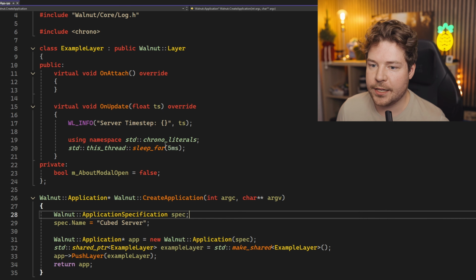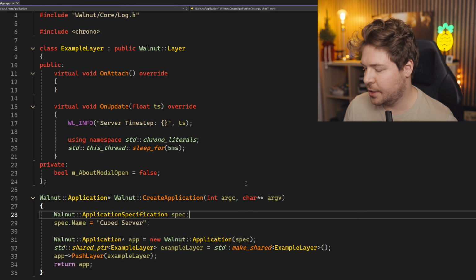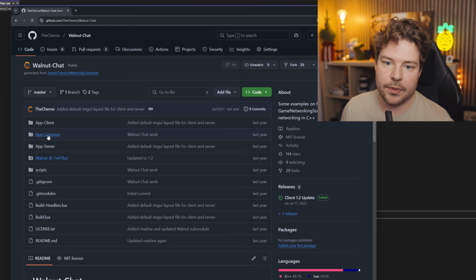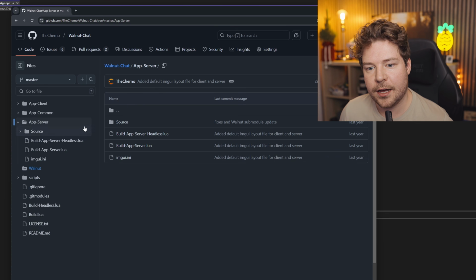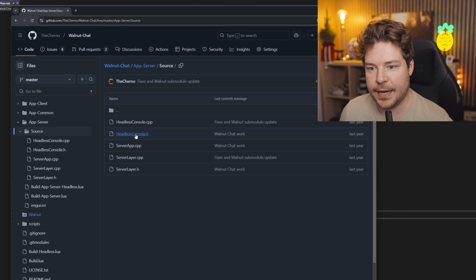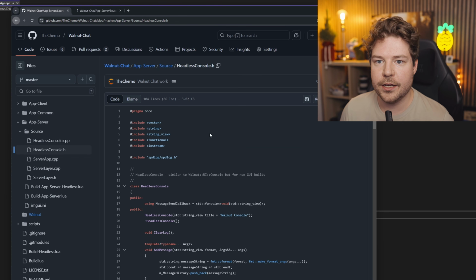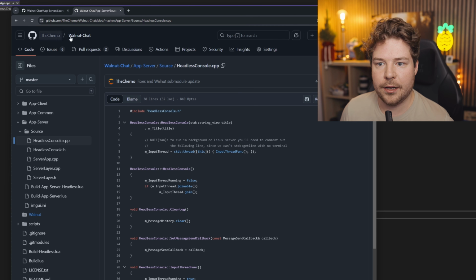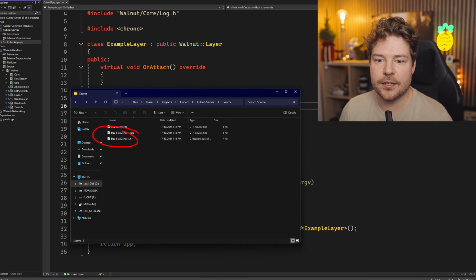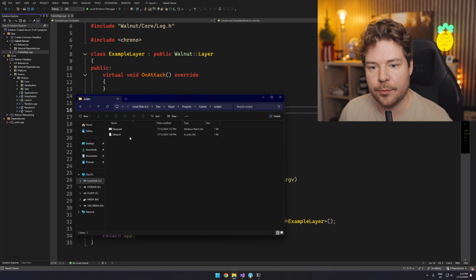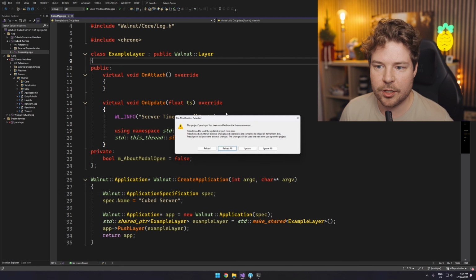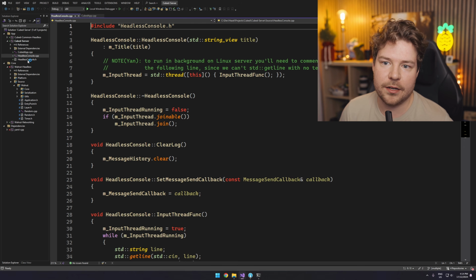So I want to create some sort of console, as I mentioned. So Walnut chat inside app server has this headless console situation, right? So I want to have this headless console. Let me just grab maybe this. Okay, so I've just pasted in the headless console files over here, and I can go back to scripts and rerun setup.bat. So we should have them over here now.